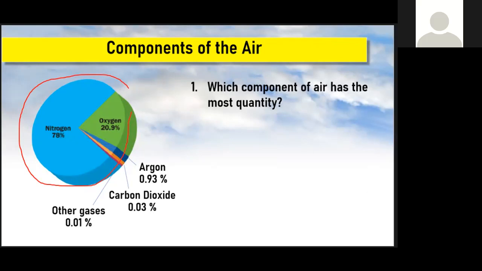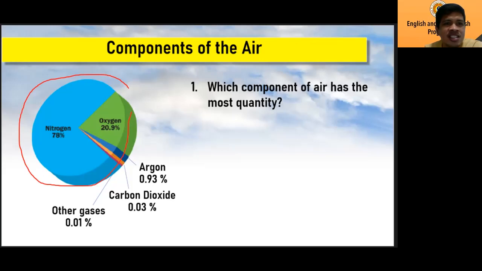Nitrogen. Okay, that is very good. Correct. How many percent, Ing? Nitrogen is 28, sorry, 78. 78%. Maybe it's small on your laptop or on your phone. So it's nitrogen. I will repeat, it's 78.